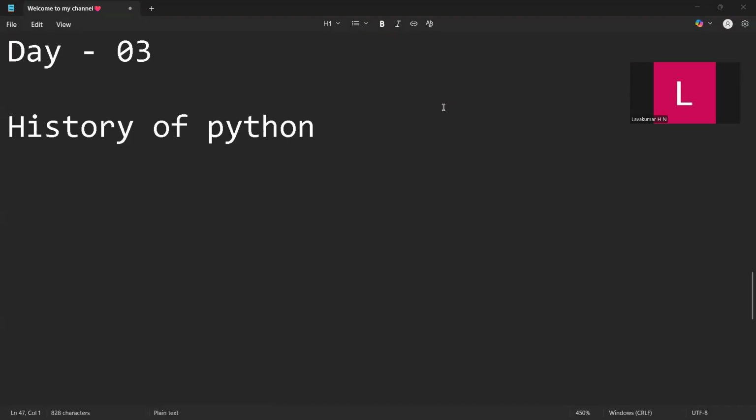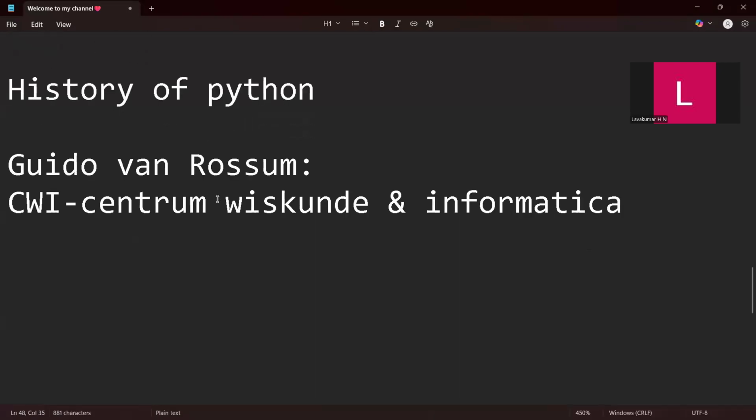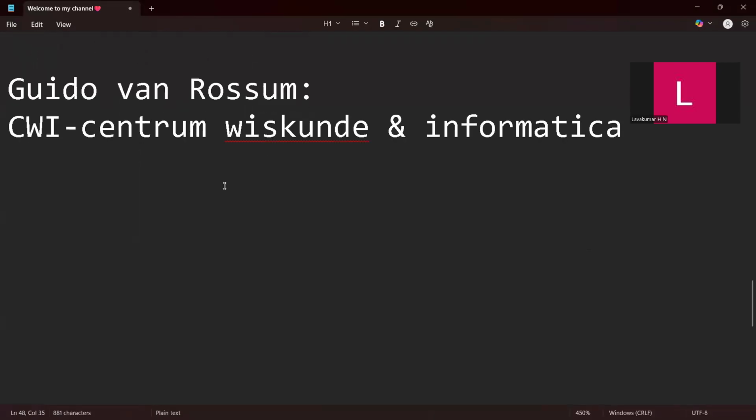First things first, the person who invented Python programming is Guido van Rossum. He was a Dutch programmer, and he was working in a project at Centrum Wiskunde and Informatica. He was also working on a programming language called ABC.